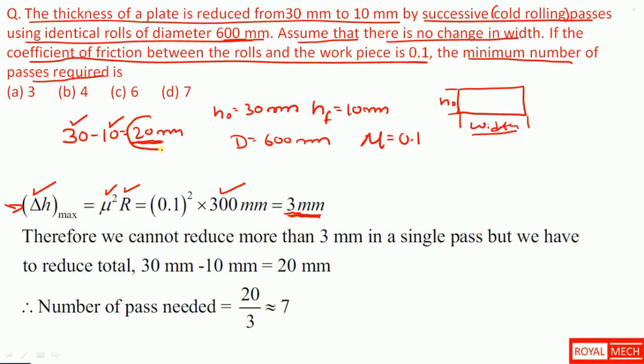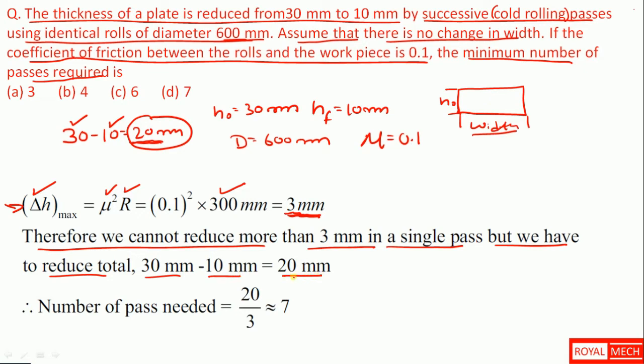Therefore we cannot reduce more than 3 mm in a single pass, but we have to reduce 30 mm minus 10 mm, equal to 20 mm. So for each pass if we reduce 3 mm, for 20 mm it is 20 upon 3, that is nearly equal to 7. So we need 7 passes. So option D, 7, is the correct option.